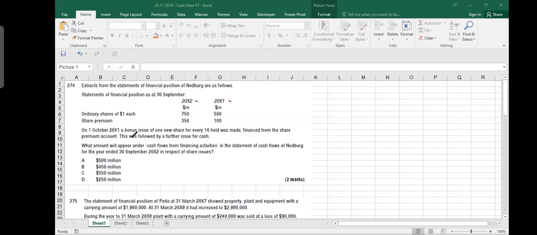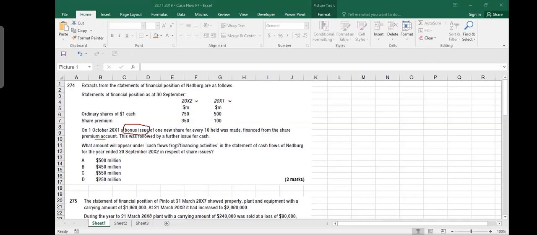On 1st October 2001, a bonus issue of new shares, one for every 10 held, was made. So on 1st October 2001, you gave some bonus issue, financed from the share premium account. Whenever you make a bonus issue, you do not receive any cash. It is just like debit share premium account, credit share capital account. So money is transferred from premium to capital. Cash is not involved in a bonus issue.